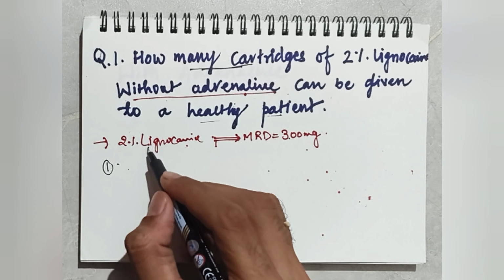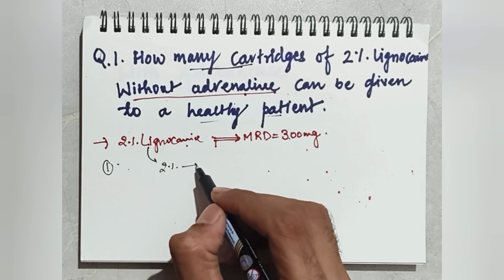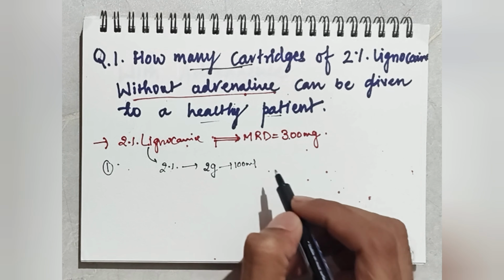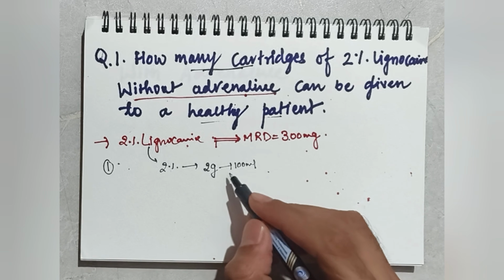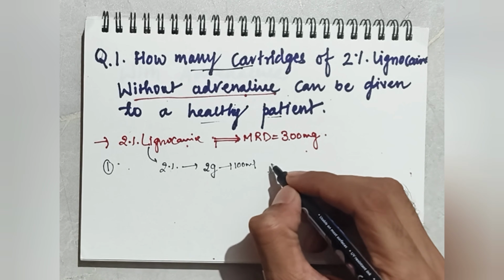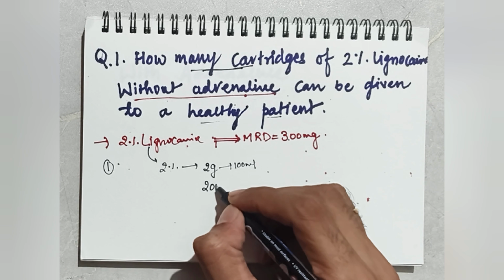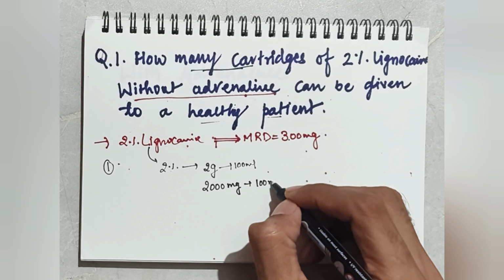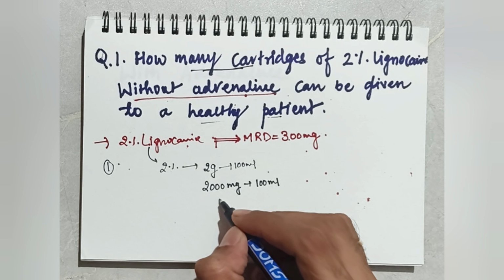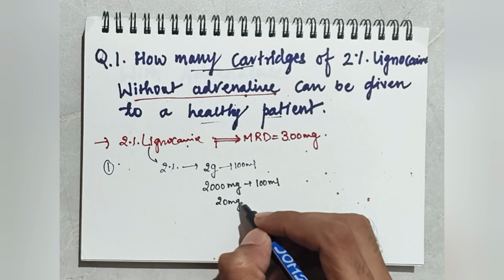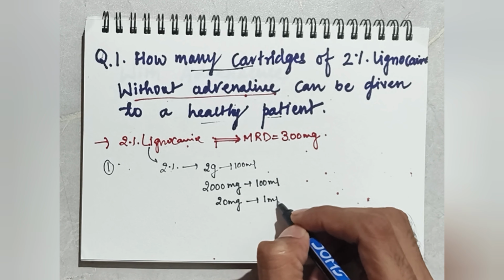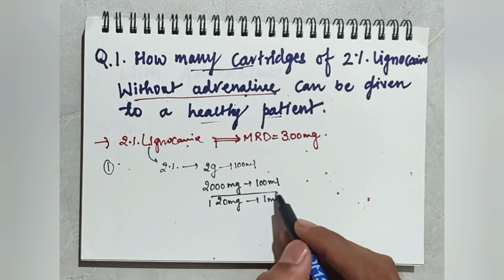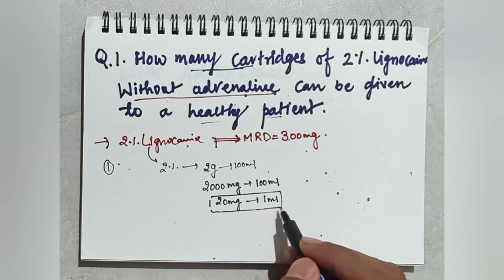First step: 2% means 2 gram in 100 ml. So, 2 gram in 100 ml means 2000 milligram in 100 ml. That means 20 milligram in 1 ml.